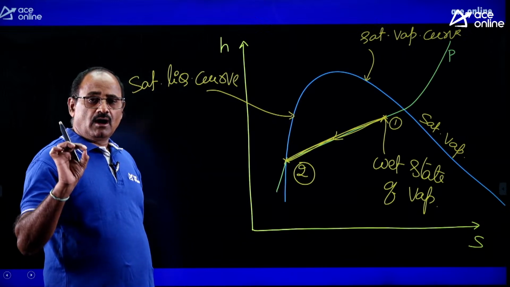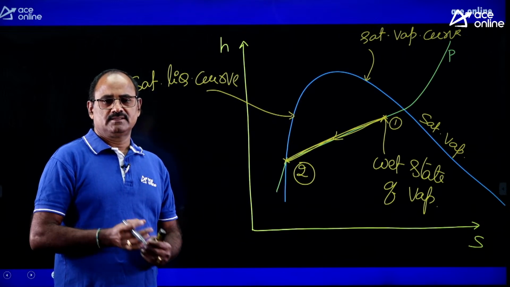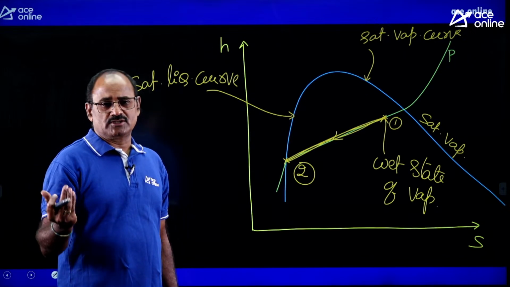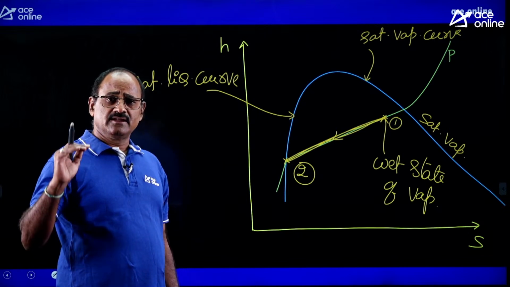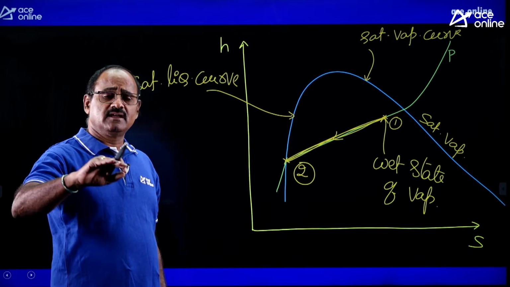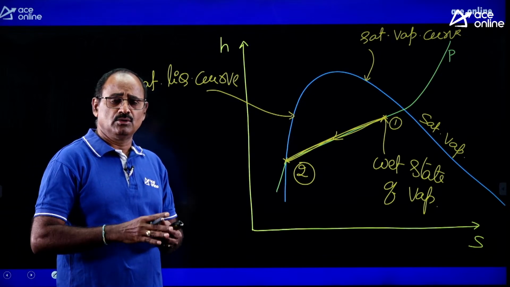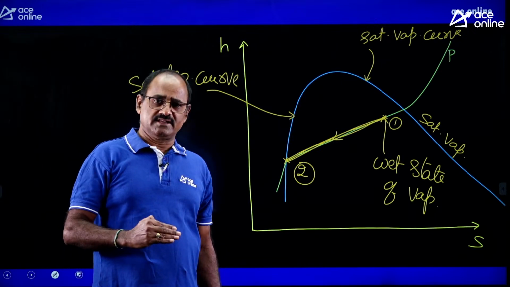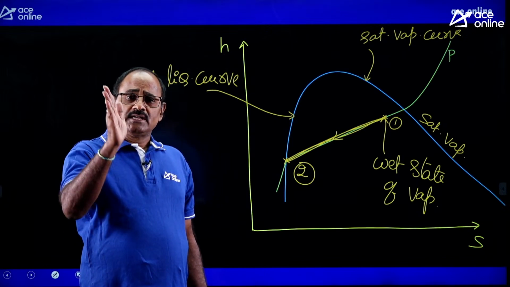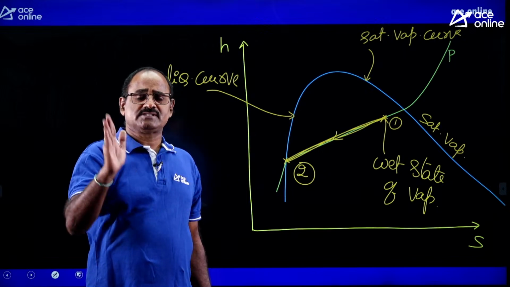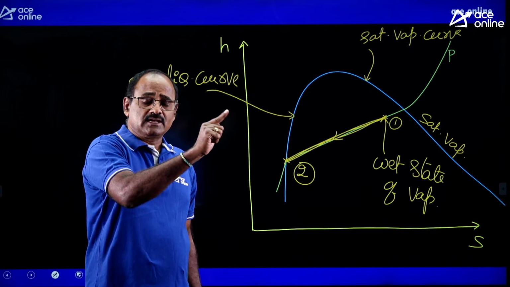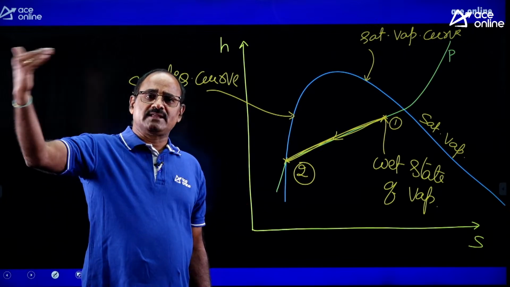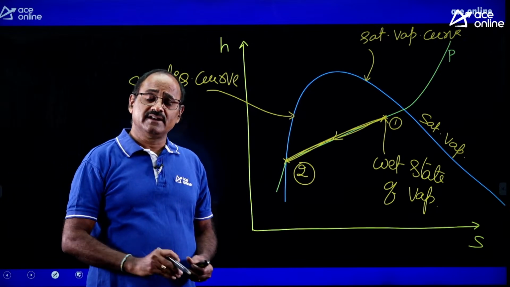Anyhow, remember, all pure substances like water and steam can maintain constant pressure and constant temperature during the phase change process, like boiling, condensation, freezing, melting, sublimation and desublimation. Evaporation means phase change from liquid to vapor. The reverse process is called condensation. Similarly, the phase change from solid to liquid is called melting. The reverse process is called freezing. The phase change from liquid to solid is called freezing. The direct phase change from solid to vapor is called sublimation and the reverse process is called desublimation.